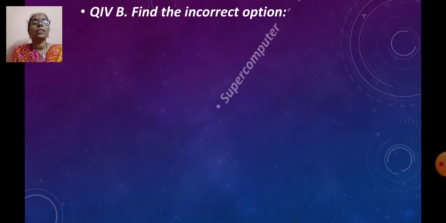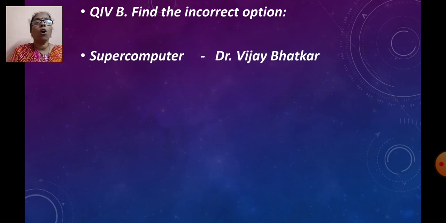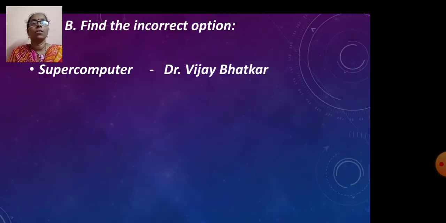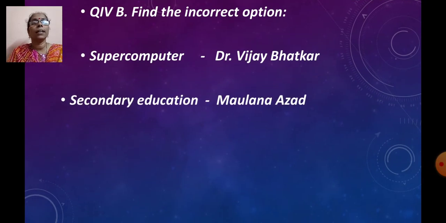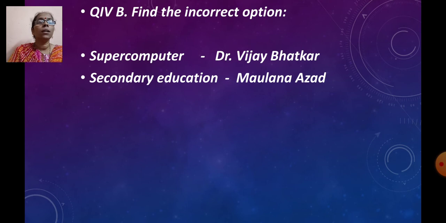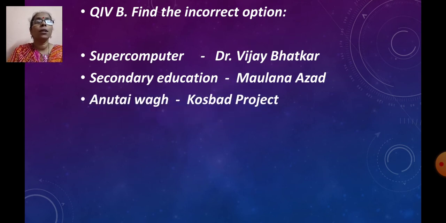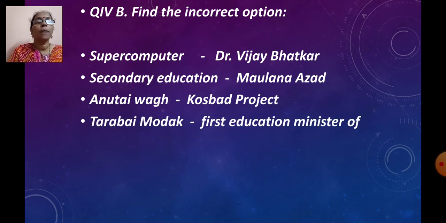Then you have the next question. Find the incorrect option. So here you have to click on the incorrect option. Supercomputer, Dr. Vijay Bhatkar. Secondary education, Maulana Azad. Anutai Wagh, Coast Guard project. And Tarabai Modak, first education minister of India.